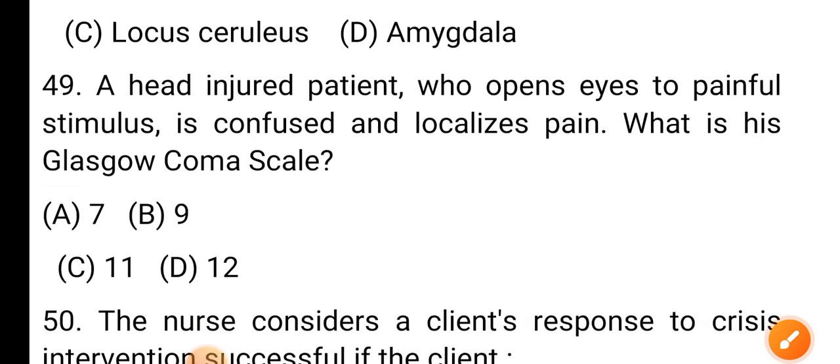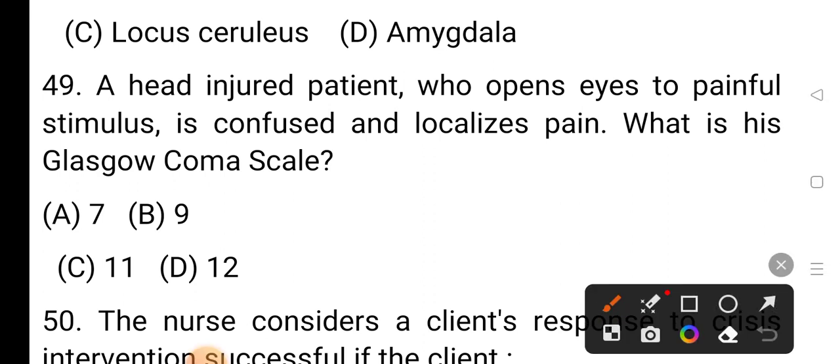Question number 49. A head injury patient who opens eyes to painful stimuli, is confused, and localizes pain. What is the Glasgow Coma Scale? Option A is 7, option B 9, option C 11 and option D 12. The correct answer is option C, 11.